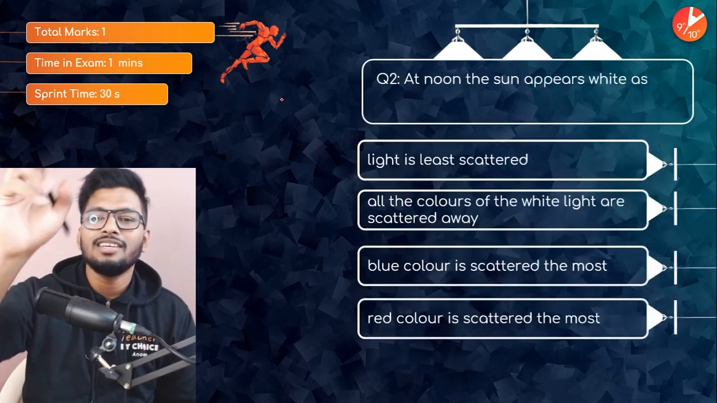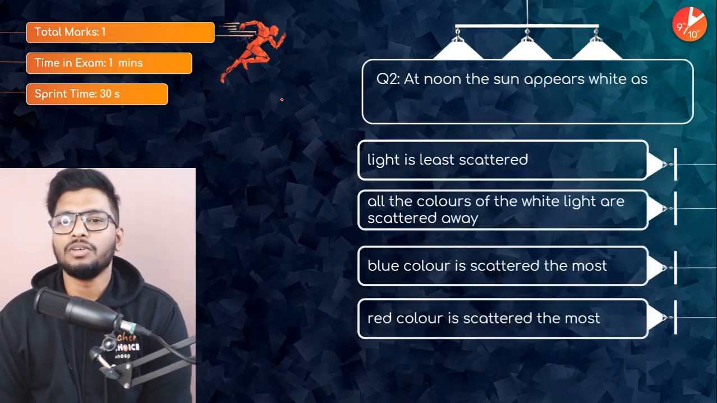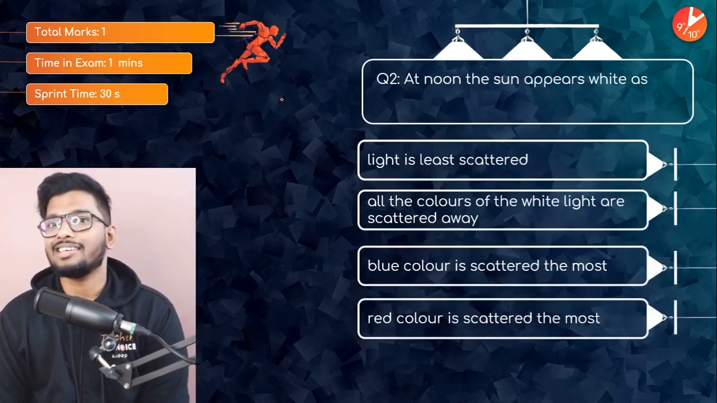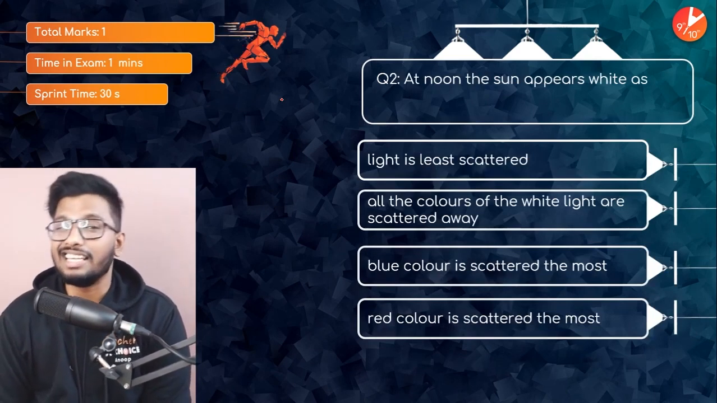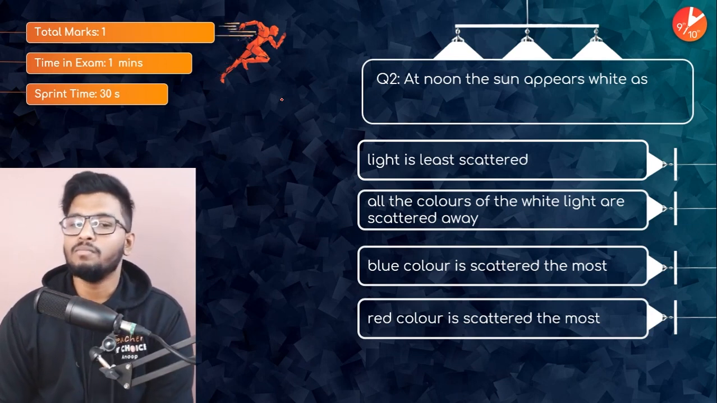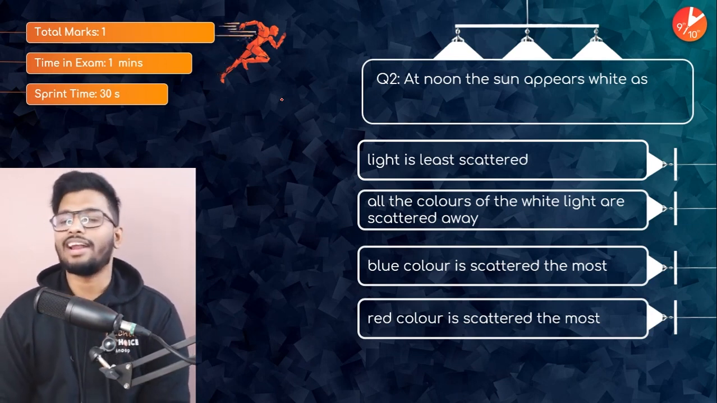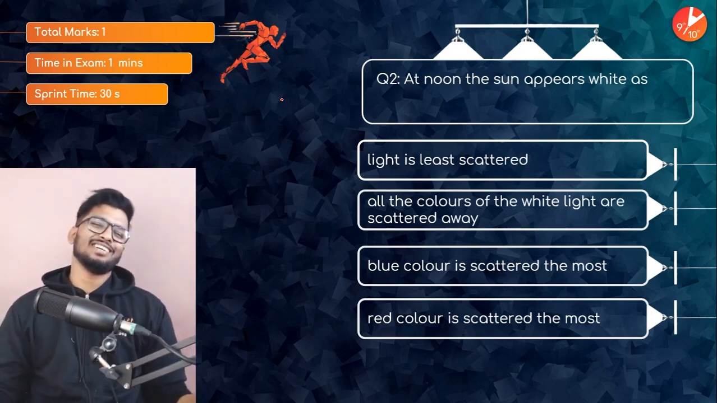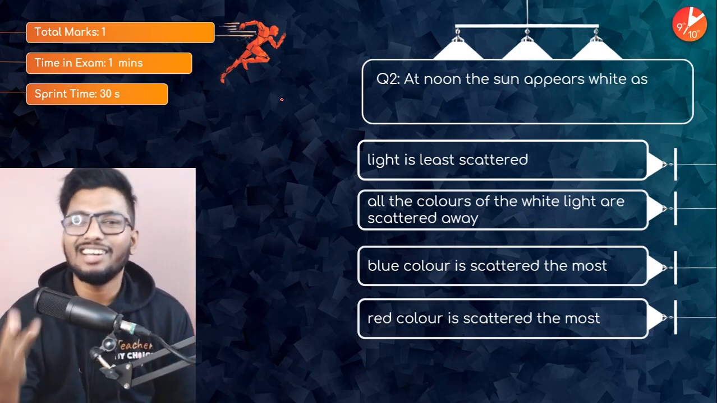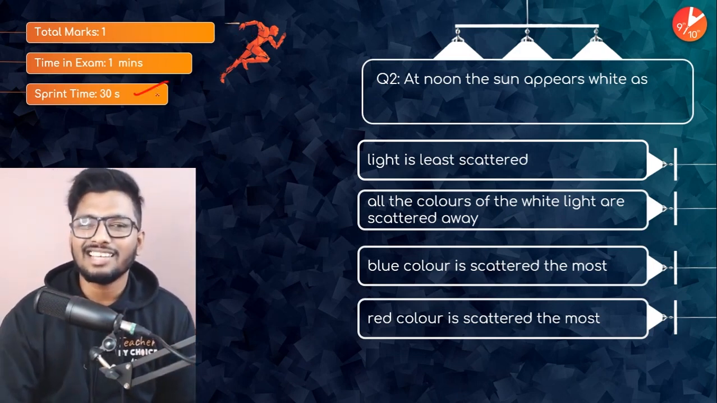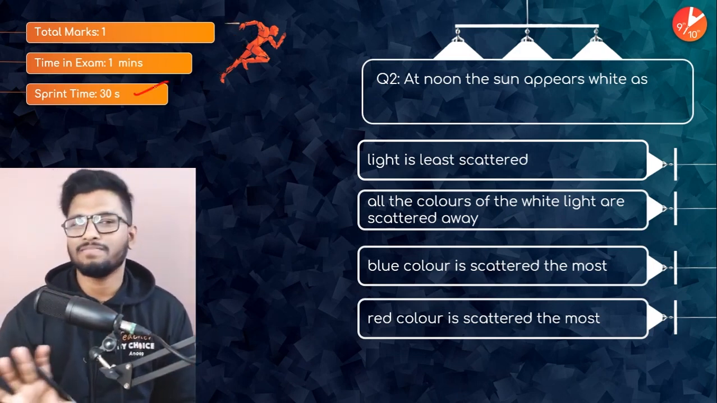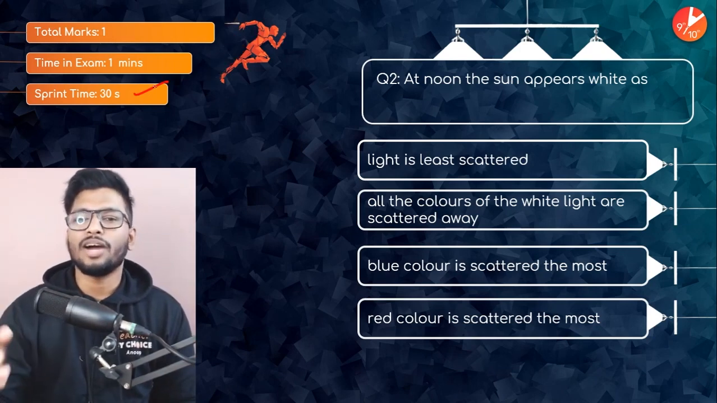Sorry about the sounds. Second question. At noon, the sun appears white due to what? As light is least scattered, as all the colors of white light are scattered away, blue color is scattered the most, or red color is scattered the most. Again, a quick question, 30 seconds. I think you need 5 seconds to answer this question.